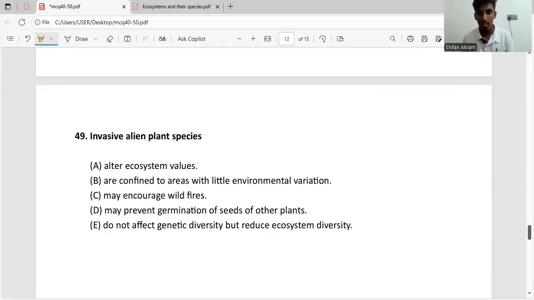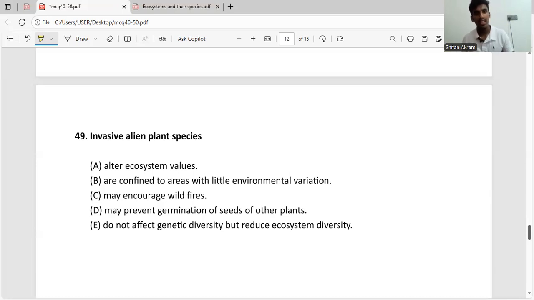Now let's go to the 49th question. The question is regarding invasive alien plant species. So what are invasive alien plant species? These are certain kinds of plants that are present somewhere else in the world. We introduce them into the native biodiversity, where there are a lot of plants, animals, and crops. We introduce them to this environment thinking they have beneficial effects, but in reality they have a very harmful effect. They can kill the crops, destroy the organisms there, and inhibit seed germination. So they actually destroy that specific biodiversity.